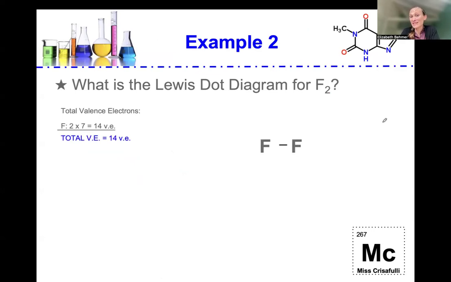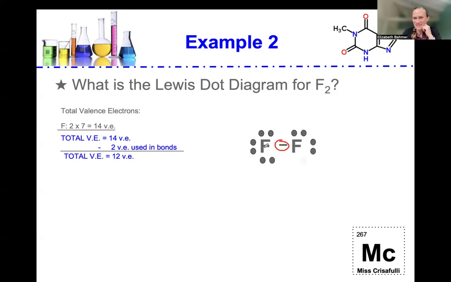Let's combine them with a single covalent bond, knowing that this single covalent bond that we drew is made up of 2 valence electrons. So let's subtract 2 from our total, and we have 12 valence electrons left. Those excess valence electrons that we have left, we put around the fluorine atom. So we have 2, 4, 6, 8. That fluorine atom is happy. 2, 4, 6, and then we have 8 with this single covalent bond making up the octet rule.